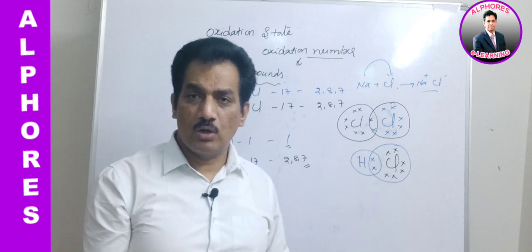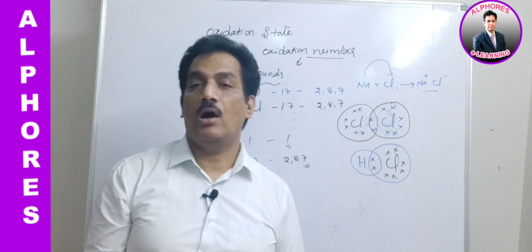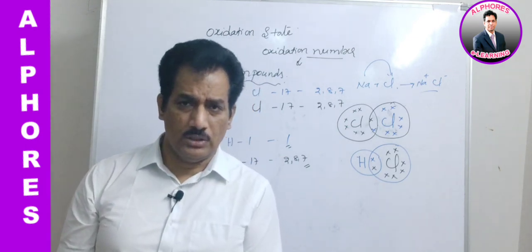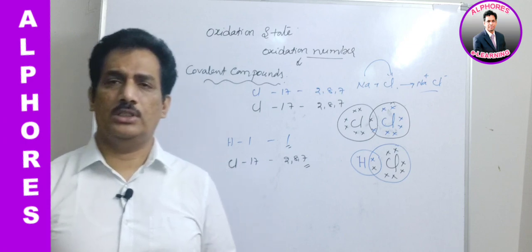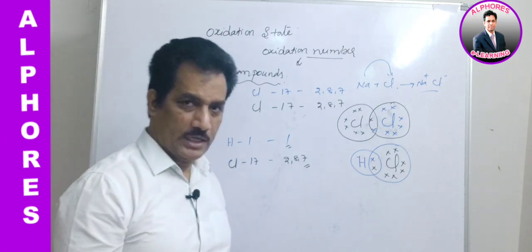We are not getting any scope to guess the charge, is it not? And then how to find the oxidation number? Finding the oxidation number is nothing but finding the probable charge on an atom. Oxidation state is nothing but that. Clear? And now let me explain this.